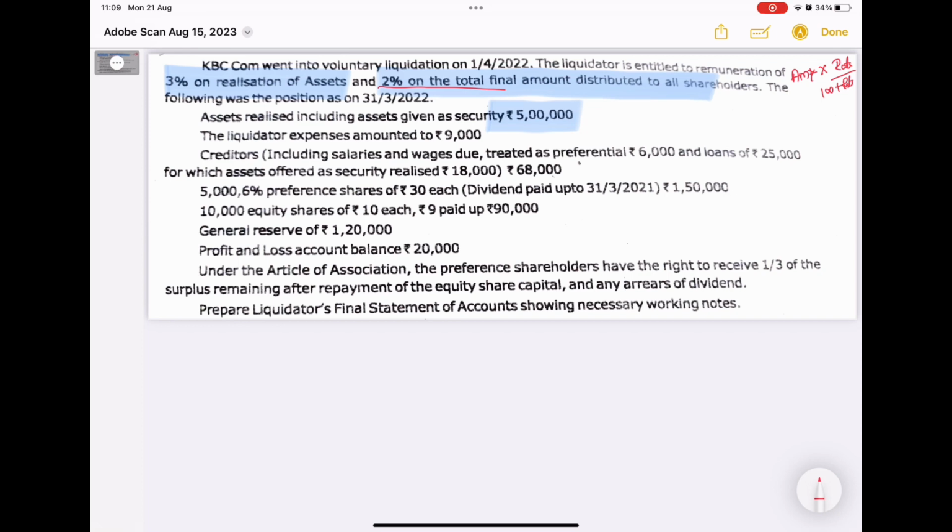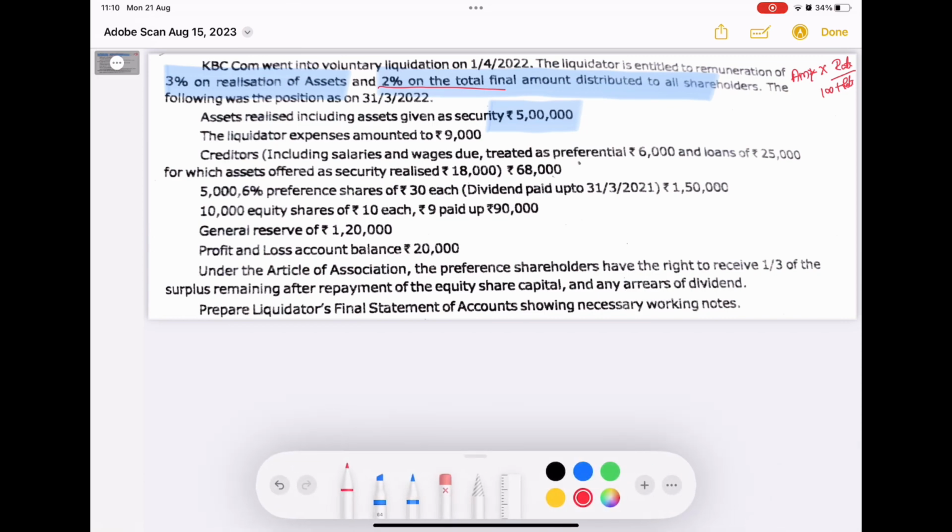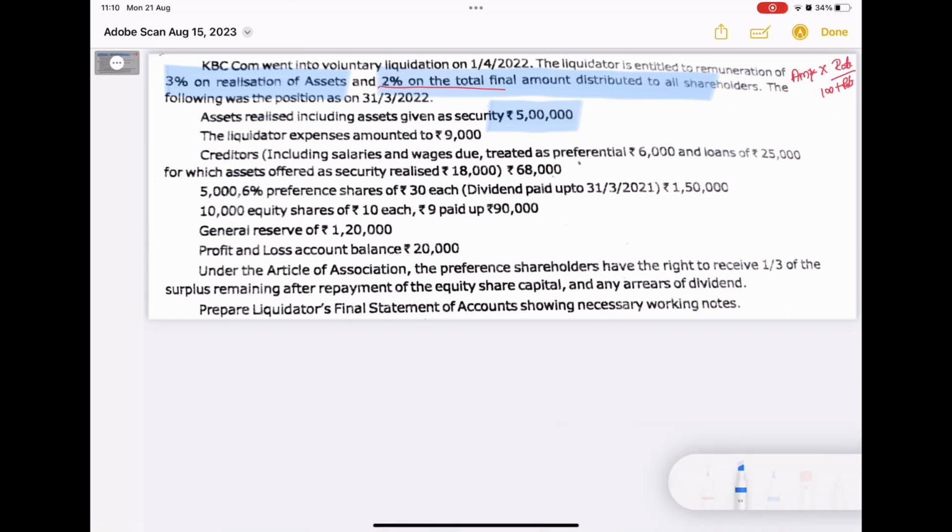Next, the following information is related to the assets realized and the liabilities. Asset realized, including asset given as security, is 5 lakh. Liquidation expenses 9,000. Creditors, including salaries and wages due treated as preferential creditors, 6,000.